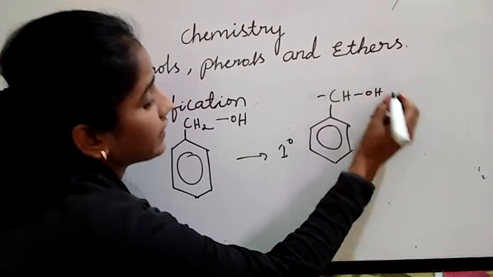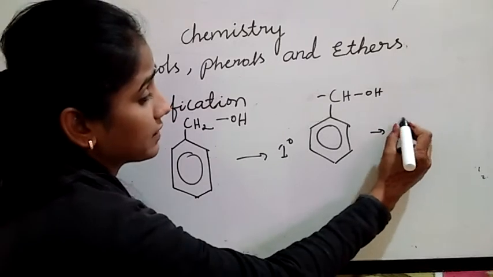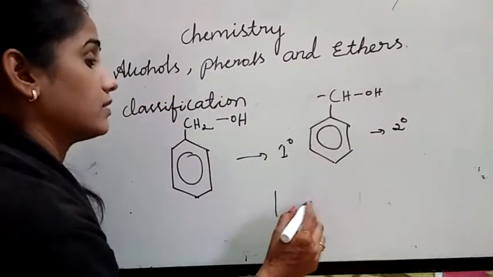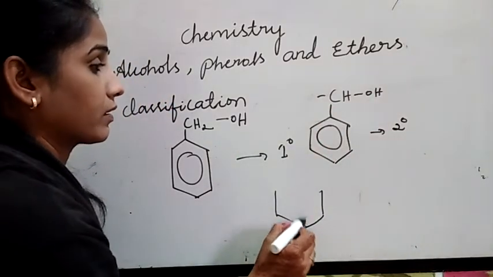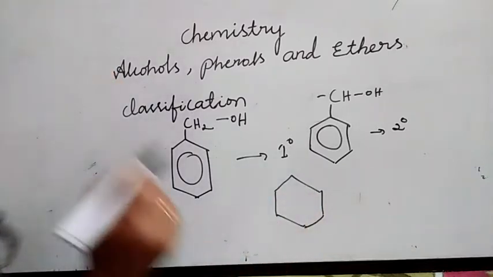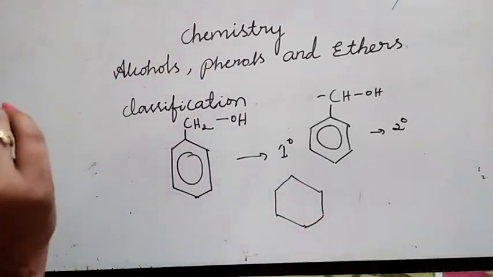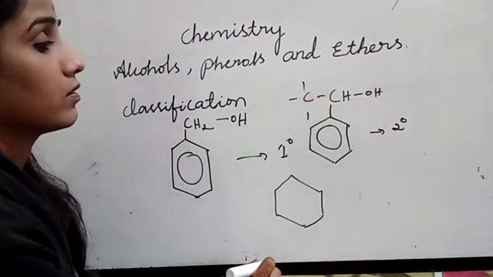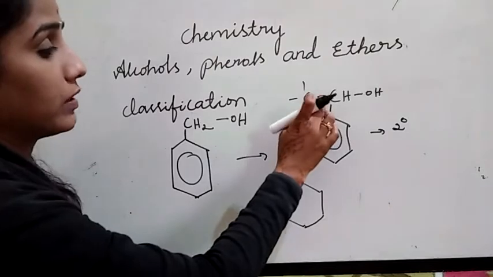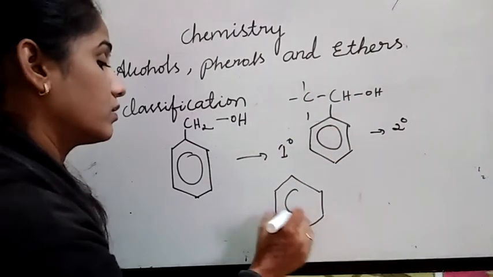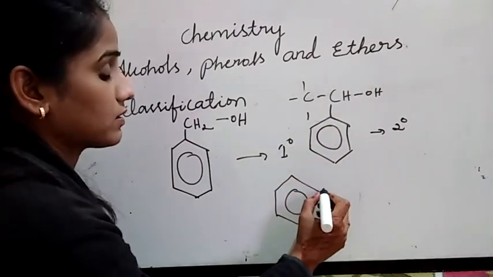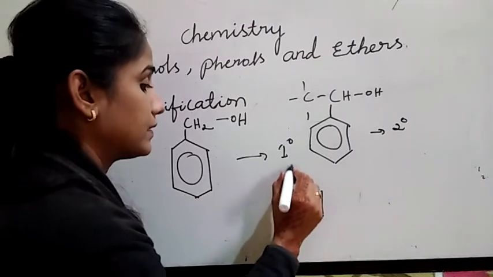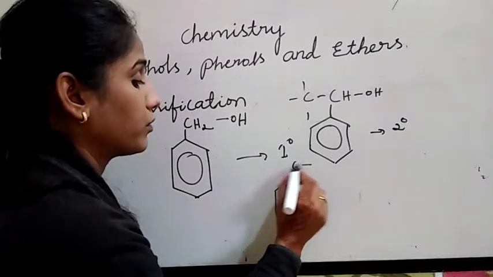So this is secondary benzylic alcohols. Like this you can write. Tertiary benzylic alcohols: C bearing no hydrogens.